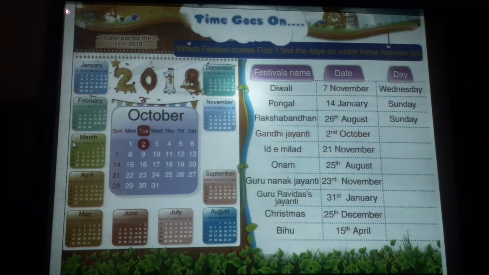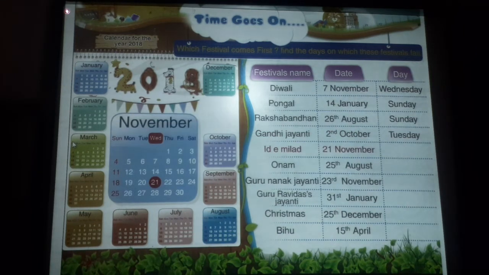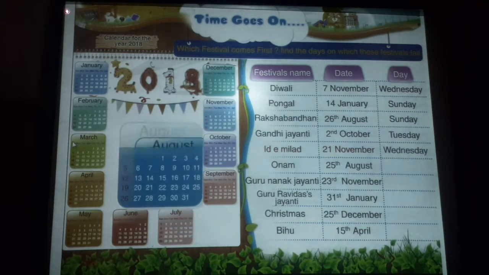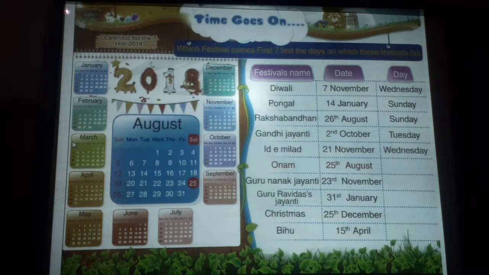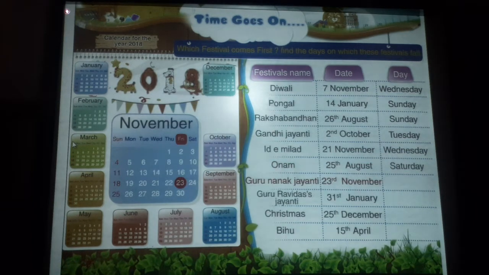Gandhi Jayanti is on 2nd October. That day is Tuesday. Eid-e-Milad comes on 21st November. The day is Wednesday. Onam comes on 25th August. That day is Saturday. Guru Nanak Jayanti comes on 23rd November.